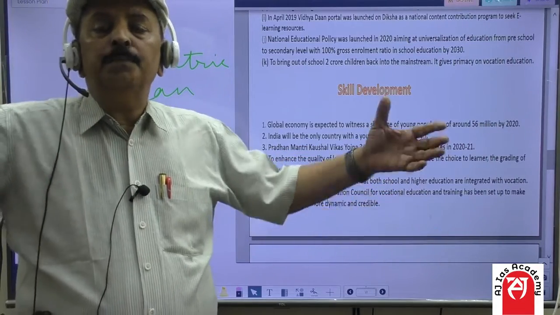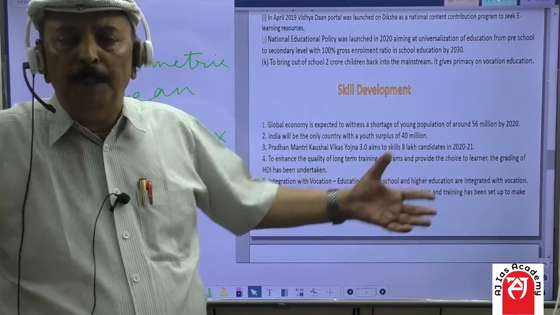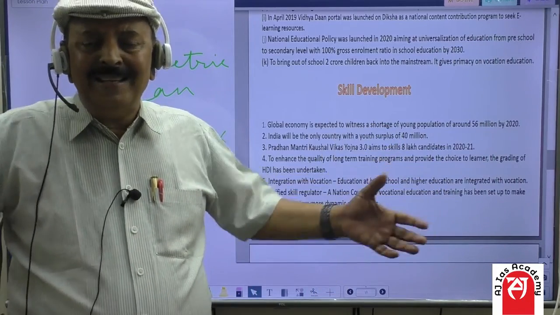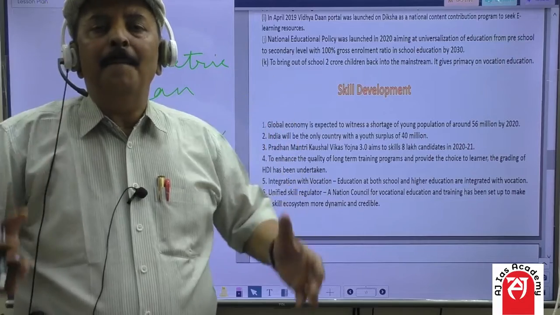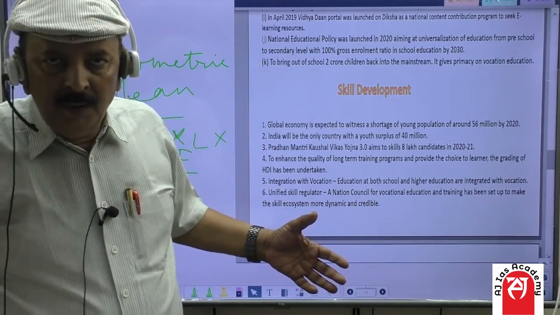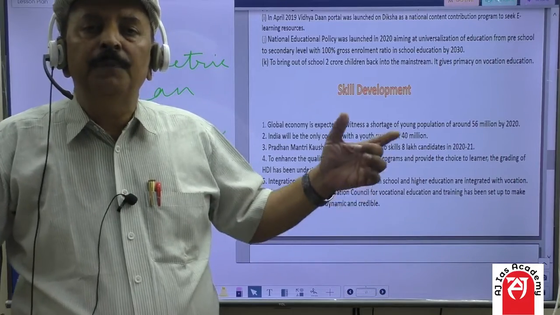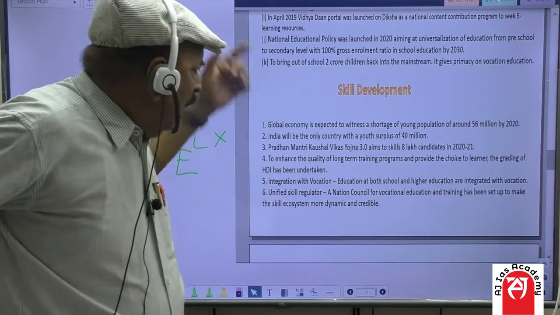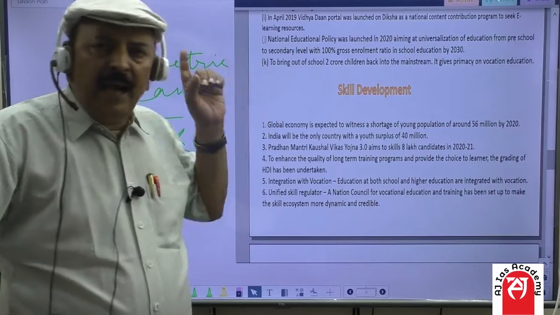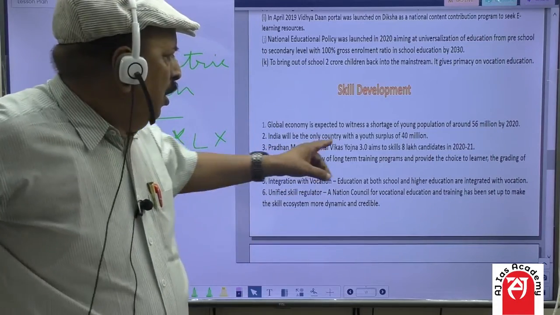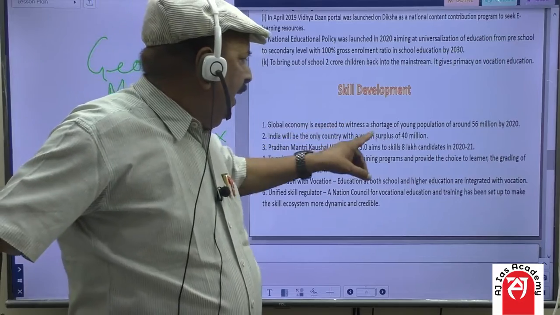So these 40 million youth are our assets, and if you want maximum output, you have to make them skillful. And that's why the Government of India has launched Pradhan Mantri Kaushal Vikas Yojana 3.0.